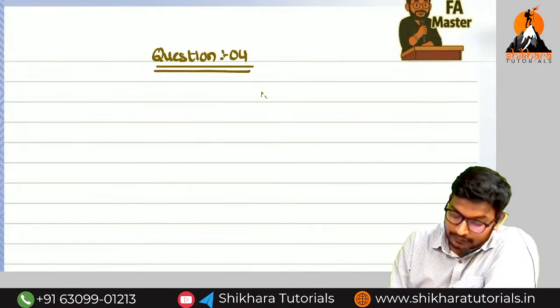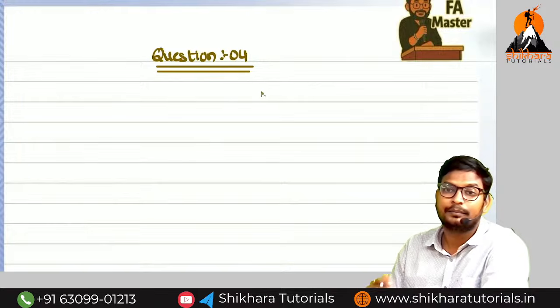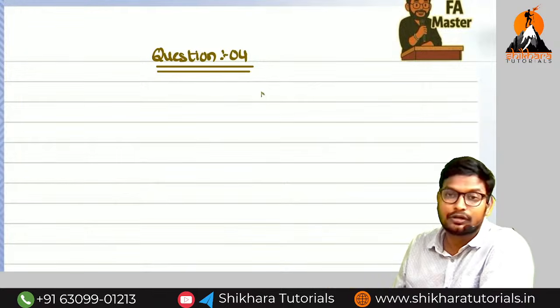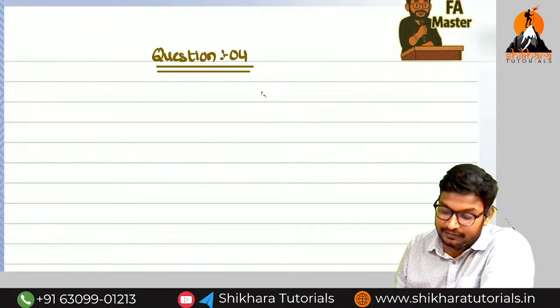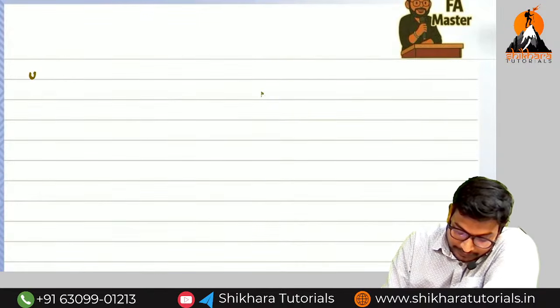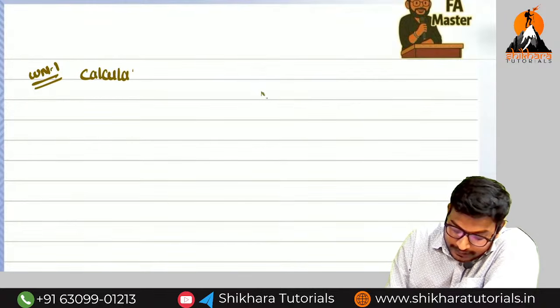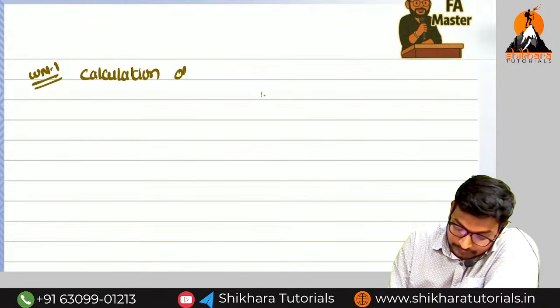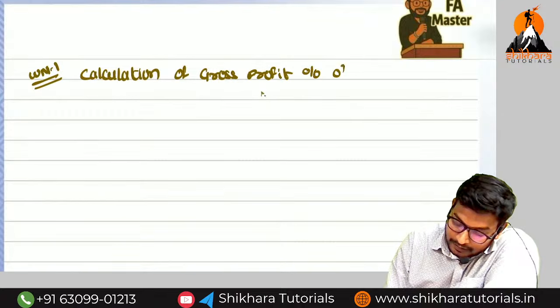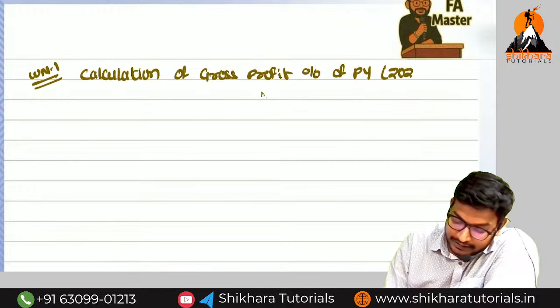So first of all, what we need to create? Previous year data is given, so we need to find out the gross profit percentage by way of preparation of the previous year's account. So how can we find it out? Working note number 1: Calculation of gross profit percentage of previous year. What is the previous year? 2020.